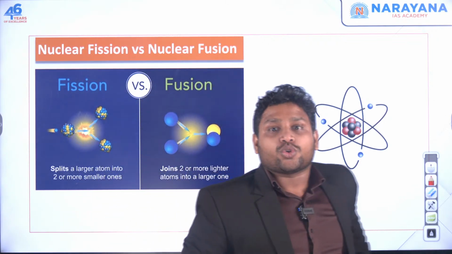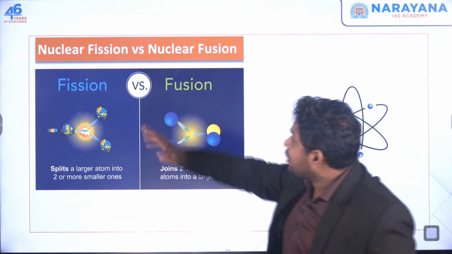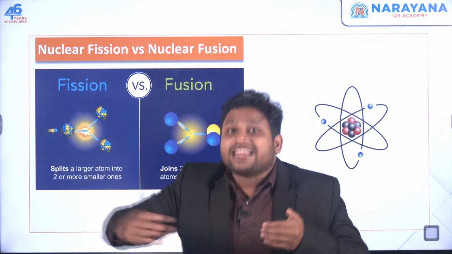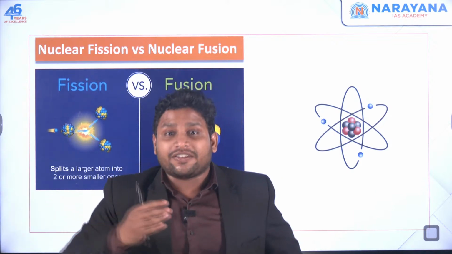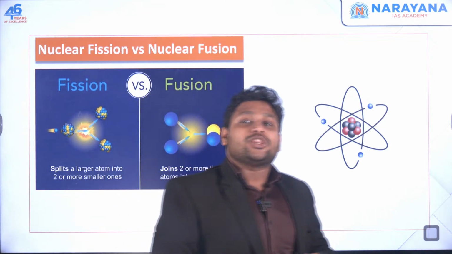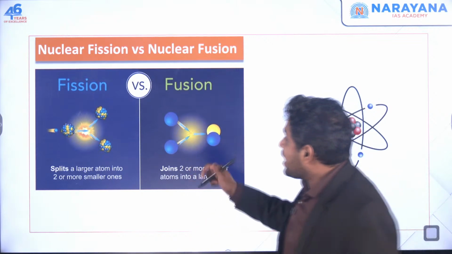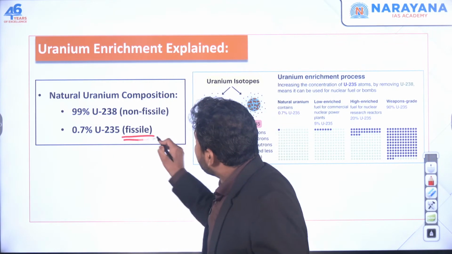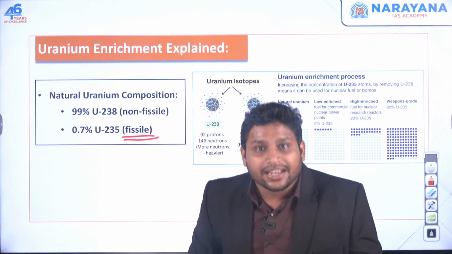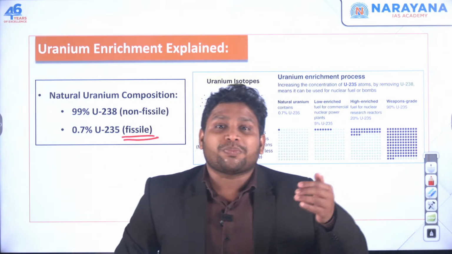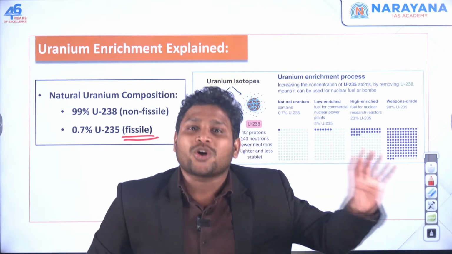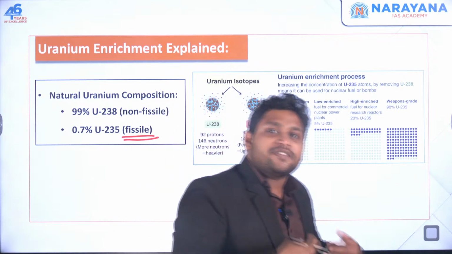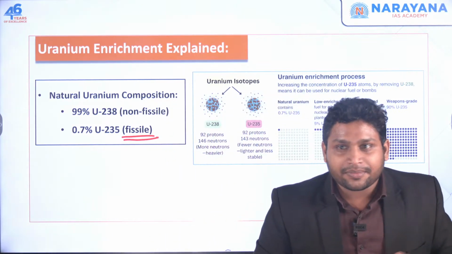So those elements which can go for nuclear fission and they can sustain this reaction for a long time, there will be a chain reaction. Only those elements are called fissile materials. We use this term fissile material. Fissile means it can go for the nuclear fission process and sustain this long chain reaction. Continuously that reaction will go on and nuclear energy will continuously be generated.